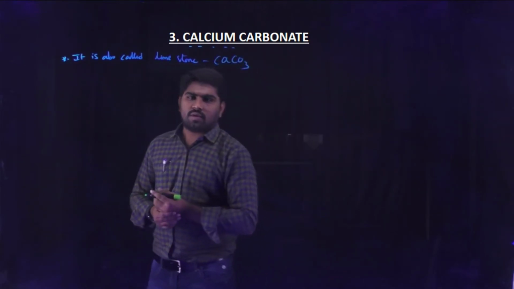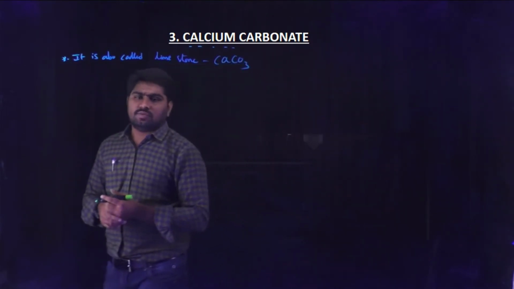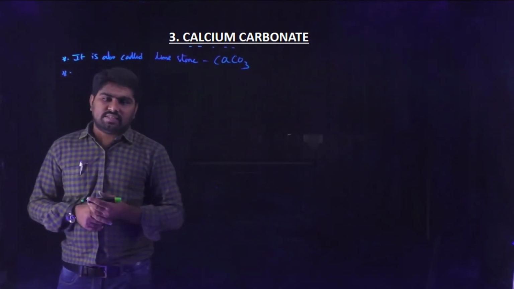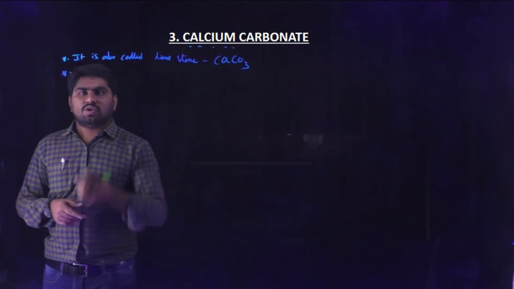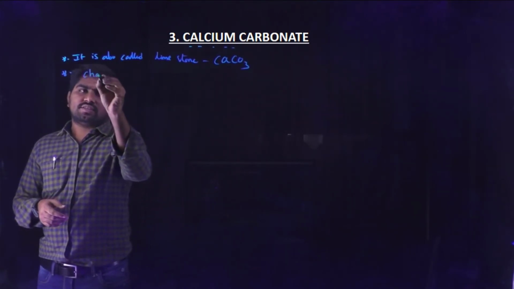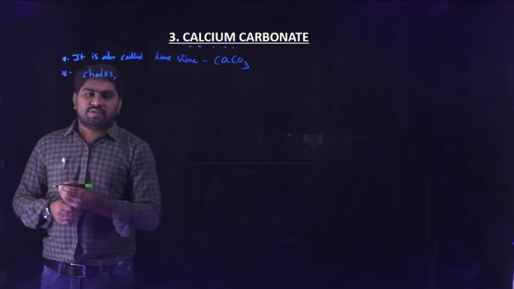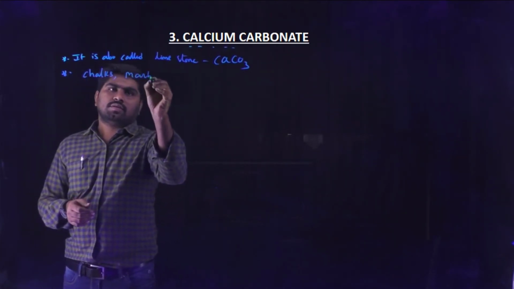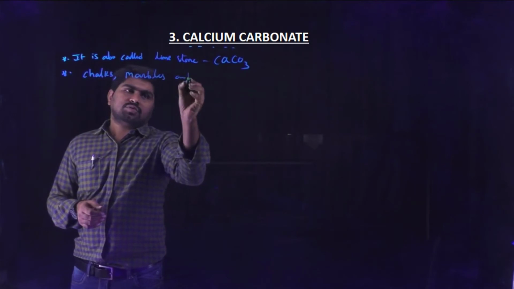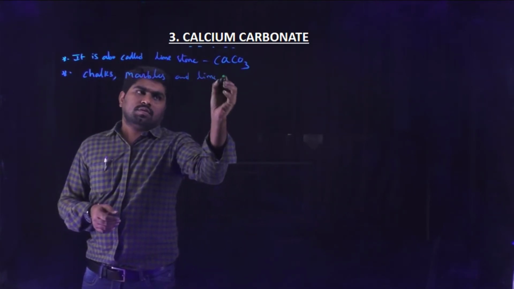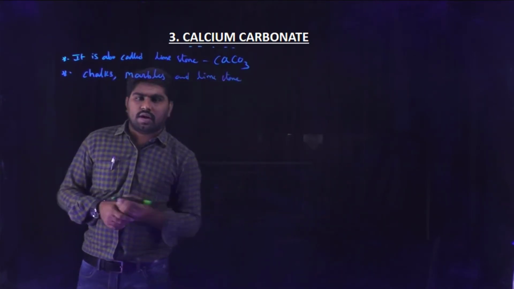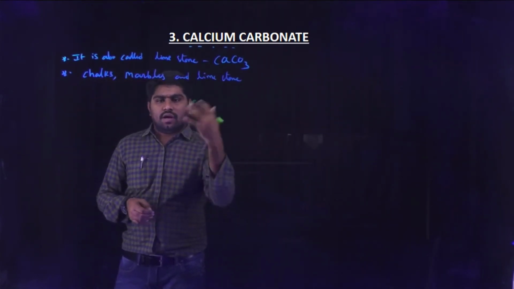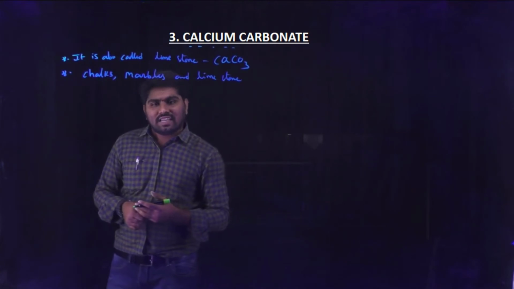It is naturally available in many ways, like chalk pieces, marbles and limestone. These are the natural sources for calcium carbonate.